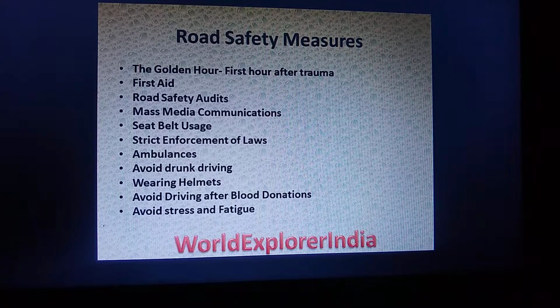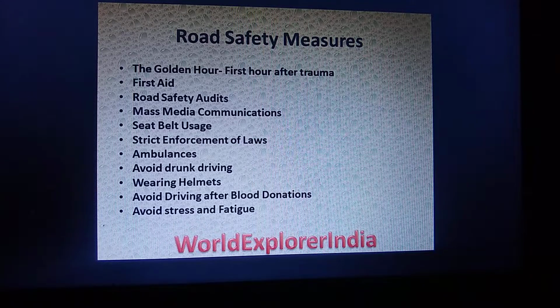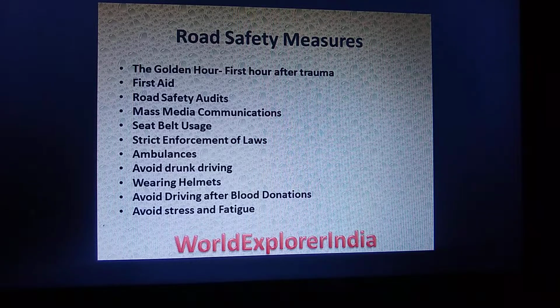Next thing is seat belt usage and usage of helmets, avoiding drunken driving, availability of ambulances, strict enforcement of the laws, etc. These can play a very vital role in the road safety measures. Avoid driving after blood donations, and the last important point is to avoid stress and fatigue during driving.